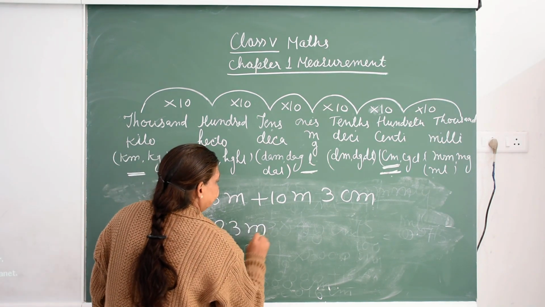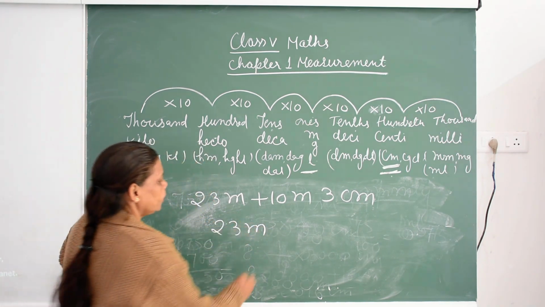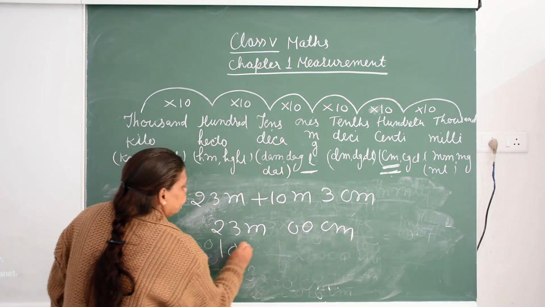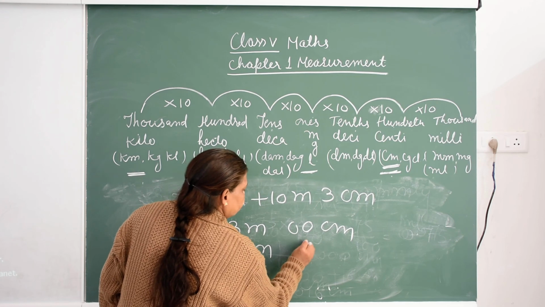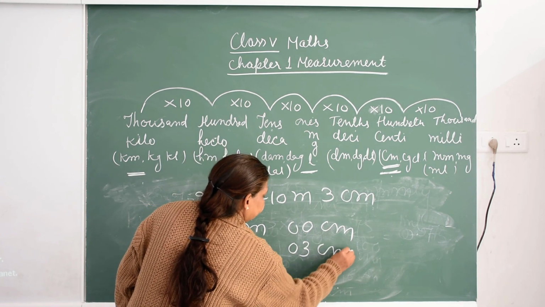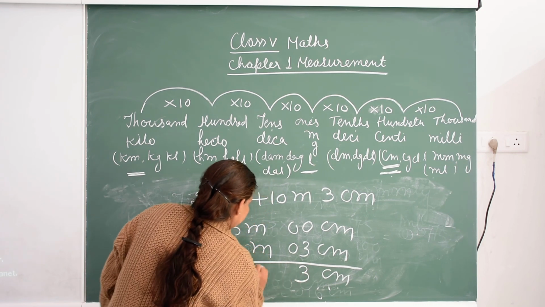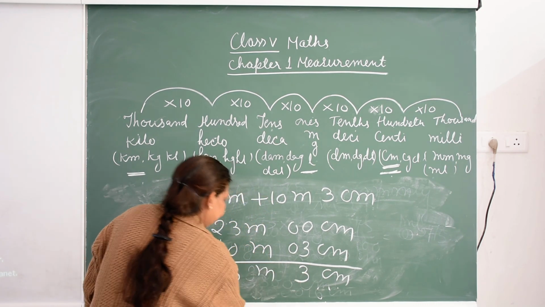23 meter and no centimeter here, so put the 0, and 10 meter and 3 centimeter. 33 meter.